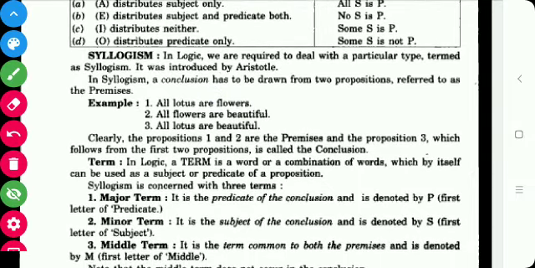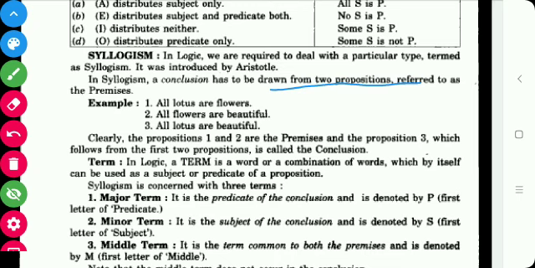Next term is syllogism. In logic, we are required to deal with a particular type of term known as syllogism. It was introduced by Aristotle. In syllogism, a conclusion is drawn from two propositions referred to as the premises.